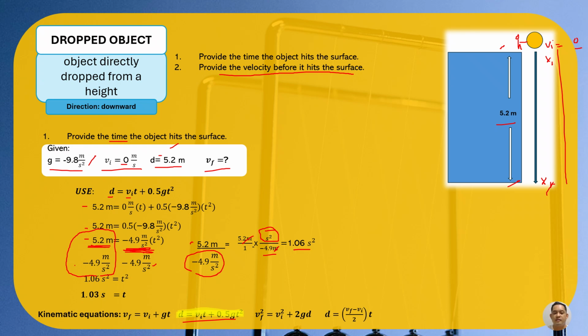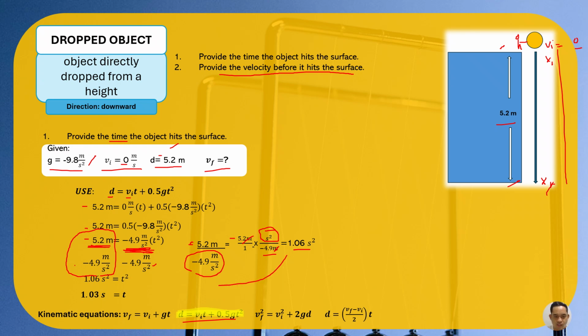The answer is... why is this negative? 5.2 is also negative. Okay, sorry, that's a negative 5.2. We placed it properly now. So negative 5.2 divided by negative 4.9, the answer is positive 1.06 s squared.